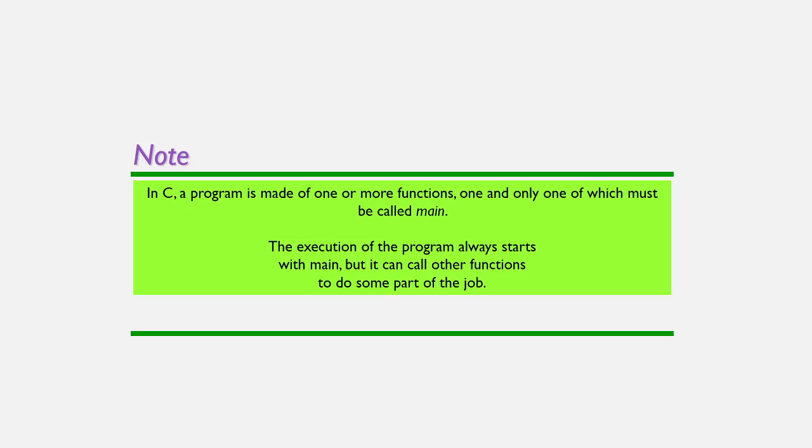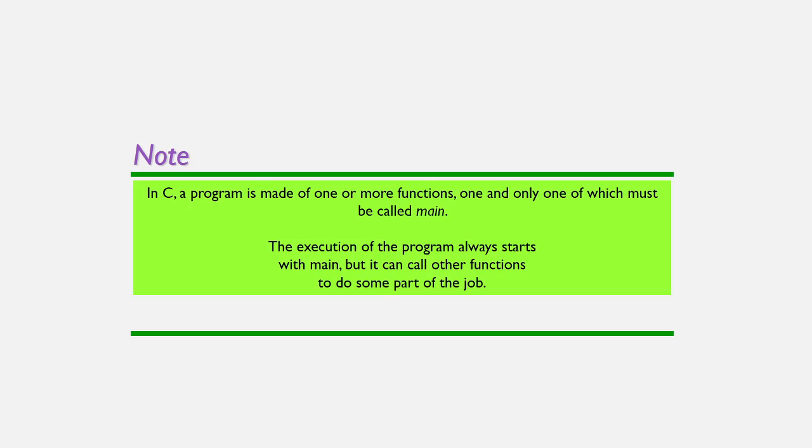So take note that in a C program, the main function is the necessary function, and our program may be composed of two or more functions, and they will be called inside the main. So in C, a program is made of one or more functions, and one and only one of which must be a main function.